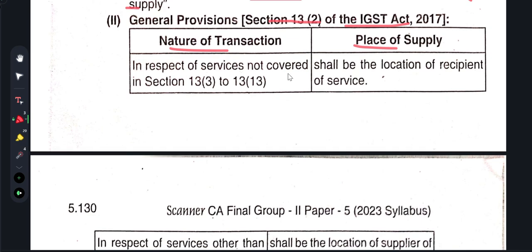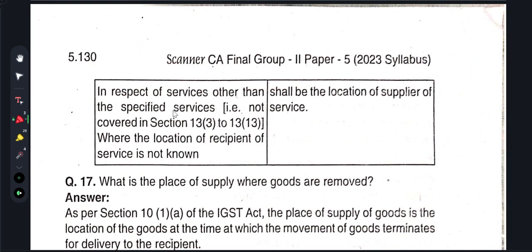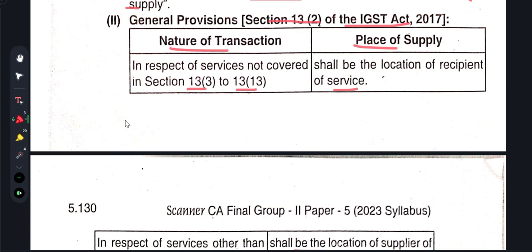Under the general provision, section 13(2) of the IGST Act, for the nature of transaction, the place of supply in respect of services not covered under sections 13(3) to 13(13) shall be the location of the recipient of service. If the location of the recipient of service is not known, then it shall be the location of the supplier of service. This is being said very vaguely, but we need to consider sections 13(3) to 13(13), the service not covered.